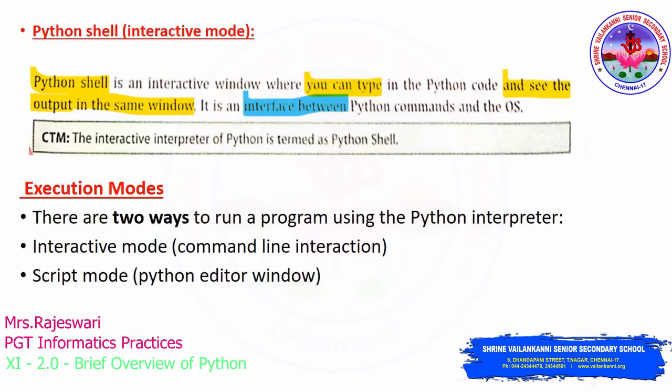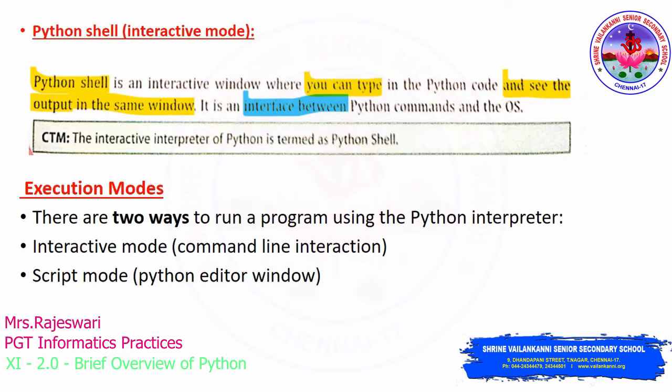Now, I have told you there are two different modes in working with Python. One is interactive mode and the other one is script mode. If you look at the Python shell, this Python shell is also called interactive mode. Why do I call it an interactive window? Because we can type the Python code as well as see the output in the same window. Clear? That's why we call it an interactive window, or you can even refer to it as Python shell.